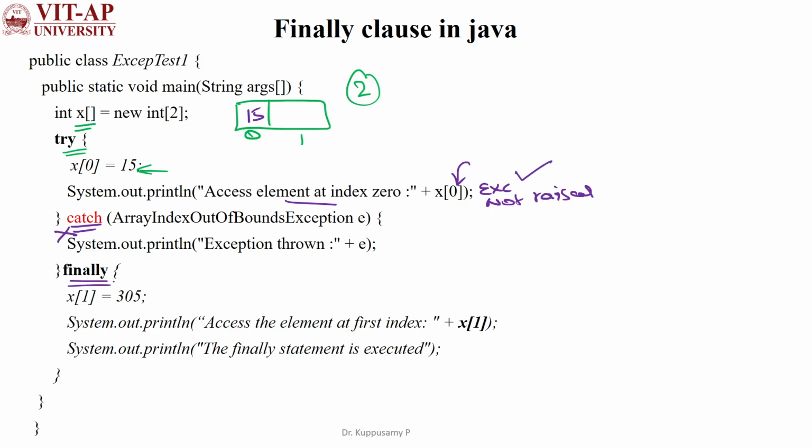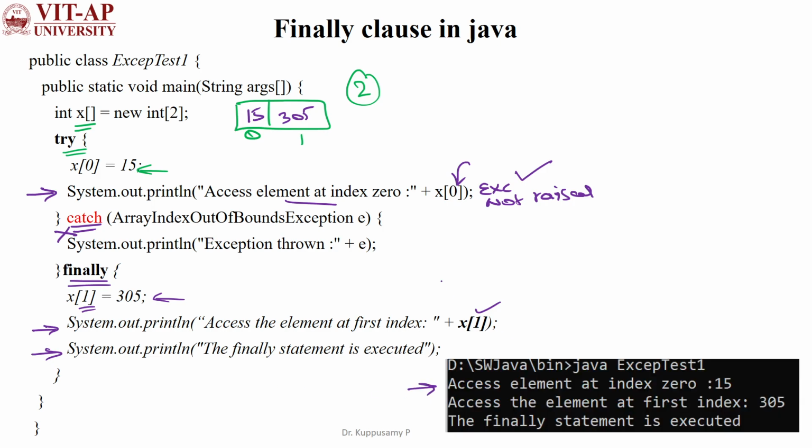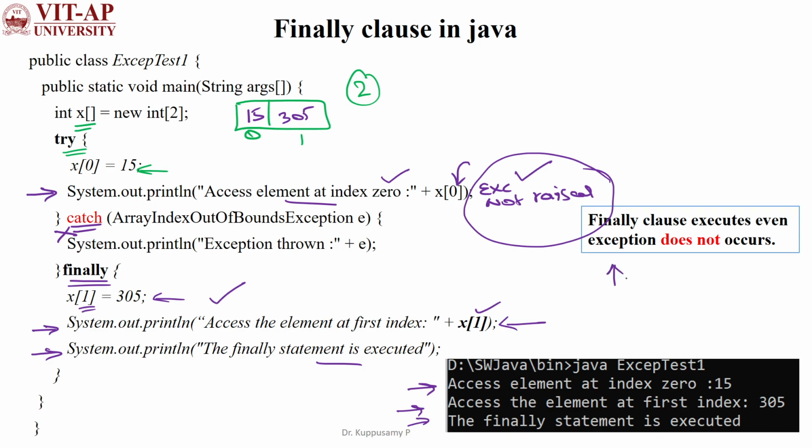Then the finally clause is there, which assigns the value 305 to the first index. Then we are displaying the first index value, x of 1. So this statement is executing, then this statement is displaying the value, accessing the element at index 0, and the final one is the finally statement being executed. Here we are observing that even though the exception is not raised, the finally clause statement is executing.